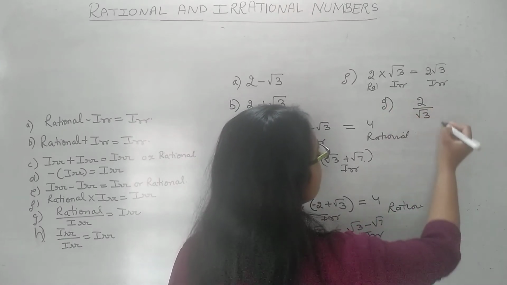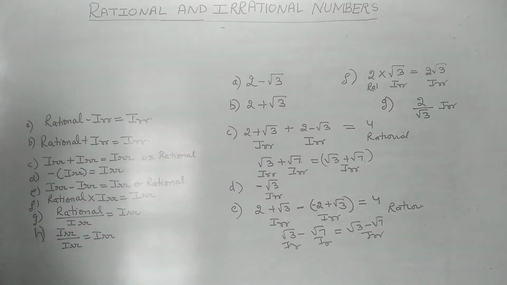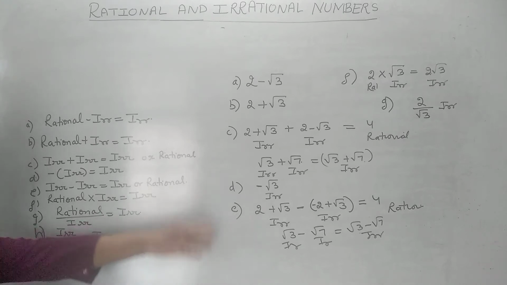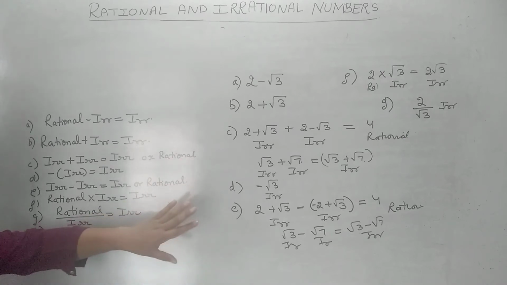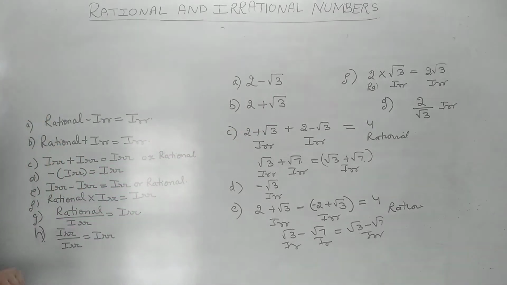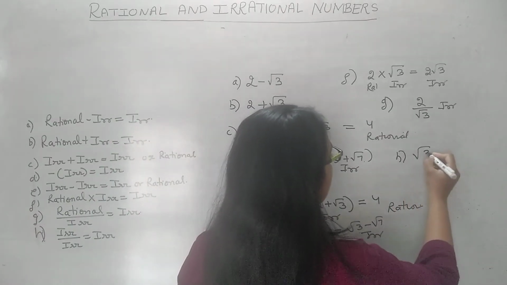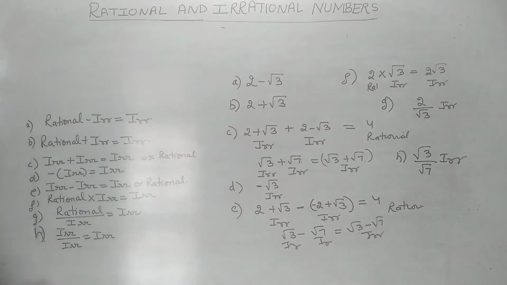Rational over irrational is also irrational. These are for understanding, for knowledge, but in our exercise we will not take them for granted. We will be proving why it is rational, why it is irrational. Now you just have to understand and remember. How can we check? By looking whether it is rational or irrational. Then irrational over irrational is also irrational. So these are the basic properties of rational and irrational which you need to remember.